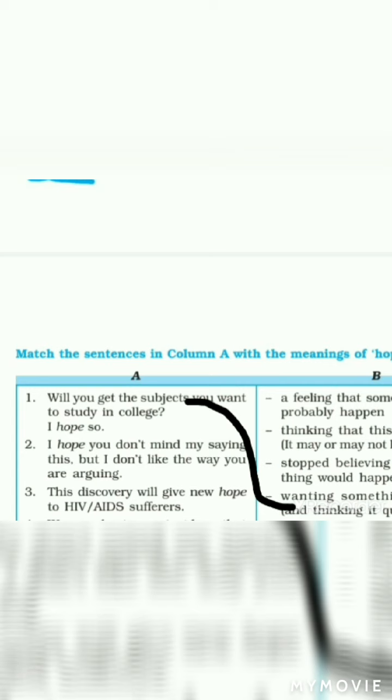That is the answer. Question number 2: I hope you don't mind my saying this, but I don't like the way you are arguing. Answer for that is showing concern.